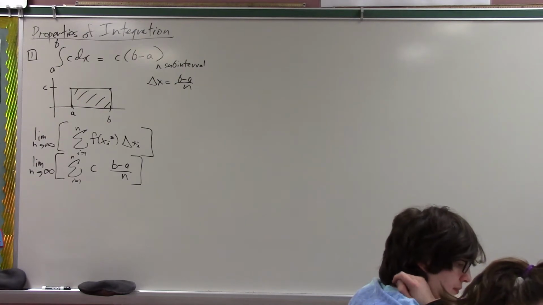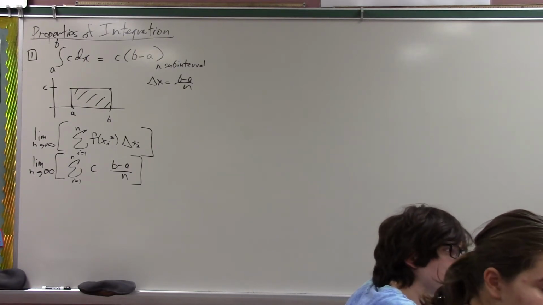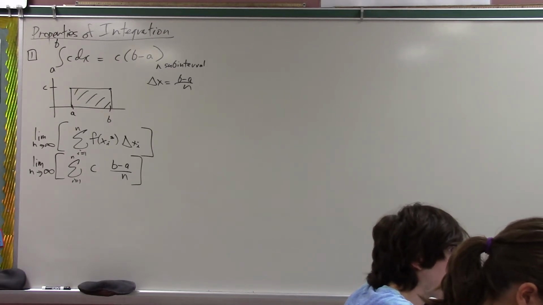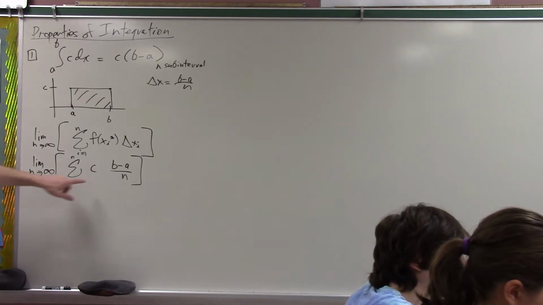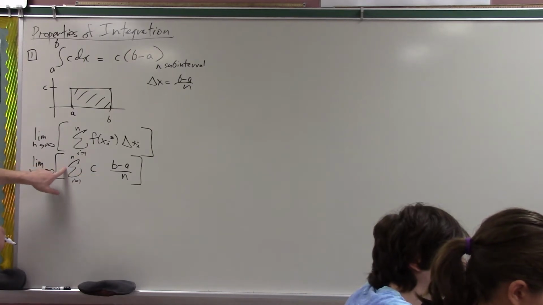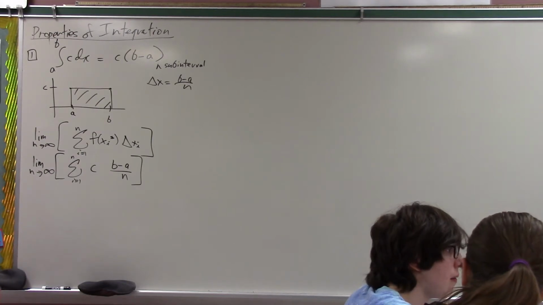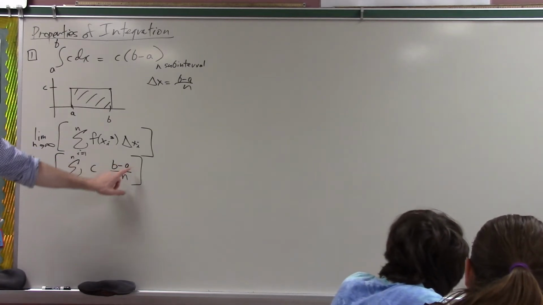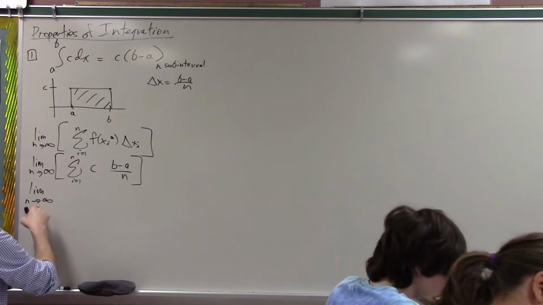Okay, what can we do now? What can we do now? Calvin? I would just start doing the limit at this point. Sandeep? The sum of all the c's from i equals 1 to n is n times c. Yeah, in fact, we can pull out any constants. Is c a constant? Is b a constant? Is a constant? Is n a constant? Yeah, so that's exactly what I'm going to do. I think that's the easiest way to do it. So we take the limit, but what you said is also correct.